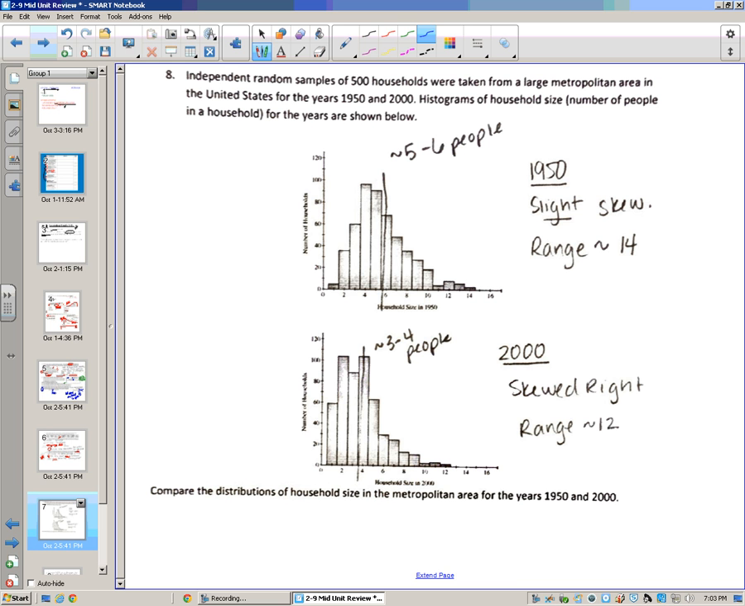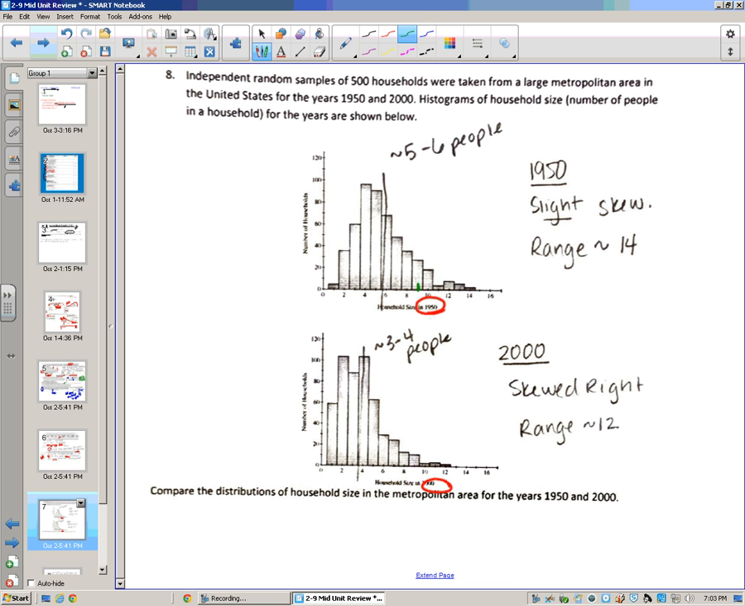Okay, number 8, you are given 2 histograms here, independent random samples. We like that, random samples. 500 households were taken from a large metropolitan area in the United States from 1950. Okay, that's our top graph. And then again in 2000. Okay, histograms of household size, being the number of people in a household. Like how many people do you live with? So when I was growing up, it was me, my 7 siblings and my mom, so there was 9 of us. Okay, so my family would have been up here.